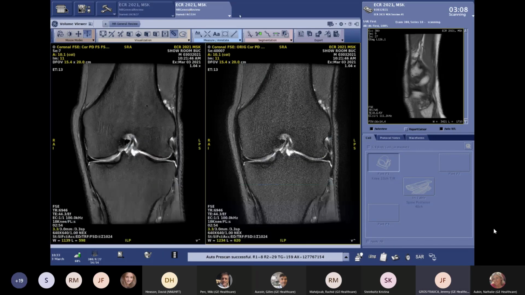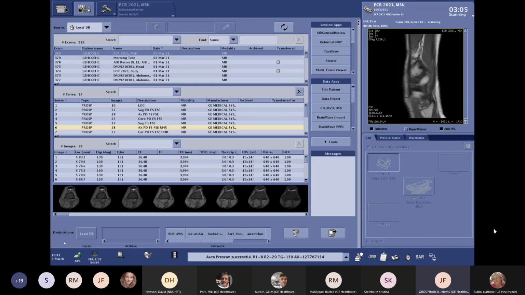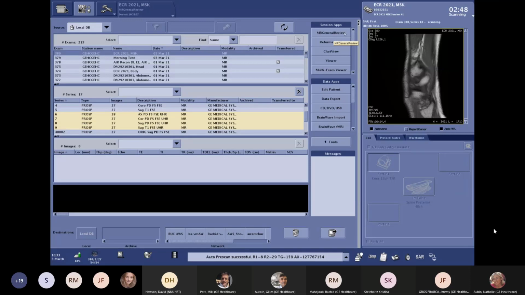And yes, our ultra high resolution protocol is done. Just think of that. We have been scanning for 25 minutes, maybe a bit less, and we scanned an ultra fast protocol and an ultra high resolution protocol. It's like we did 2 patients since we started scanning.